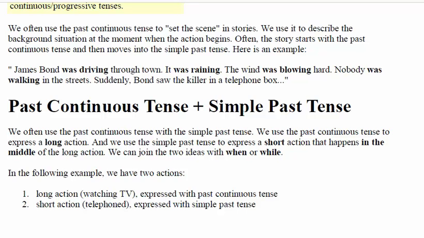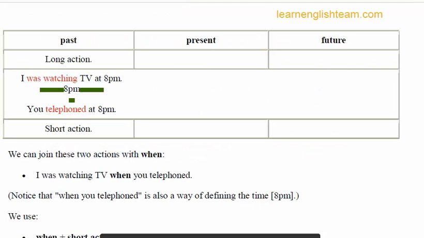In the following example, we have two actions. Long action, watching TV, is expressed with the past continuous tense. Short action, telephone, is expressed in the simple past tense. It is a very short period of time that I telephoned her. I was watching from 7 p.m. to 9 p.m., so it is a long action. For the long action we use the past continuous, and for the short action we use the simple past.